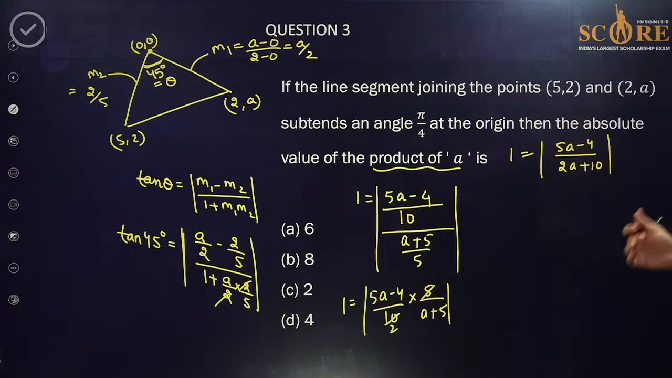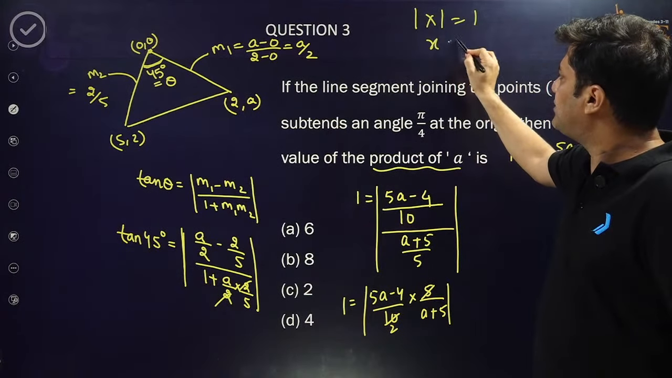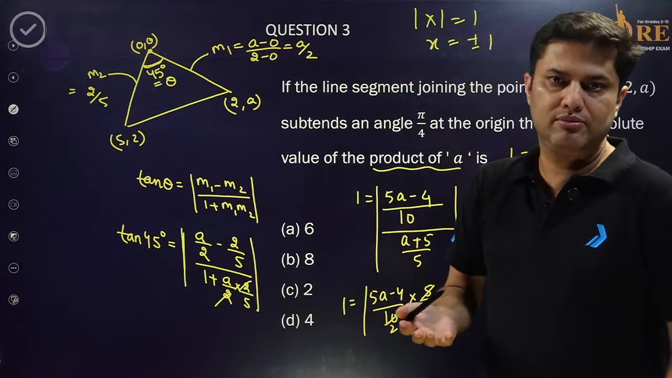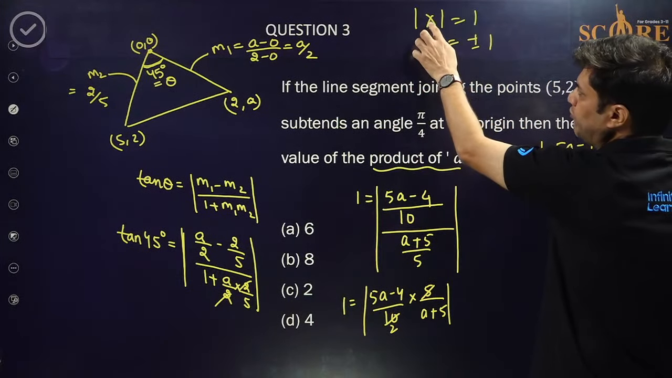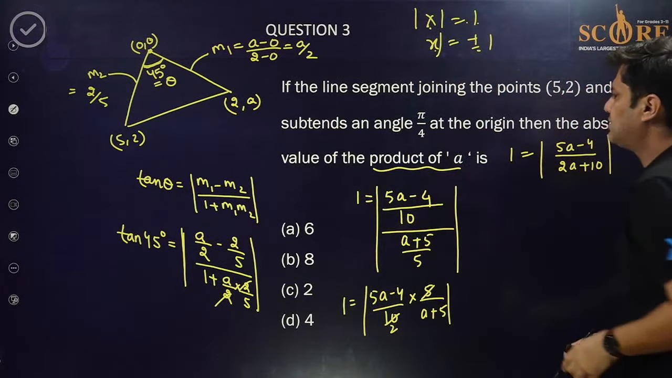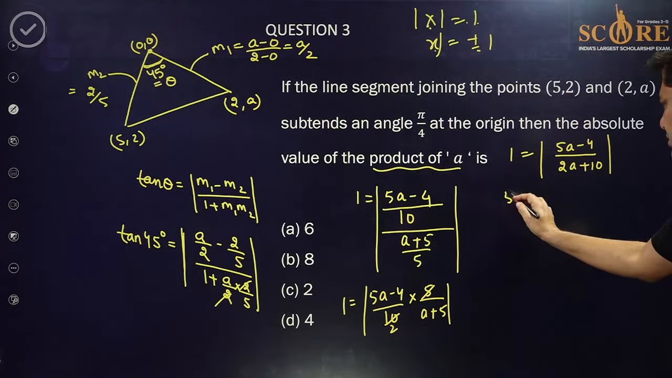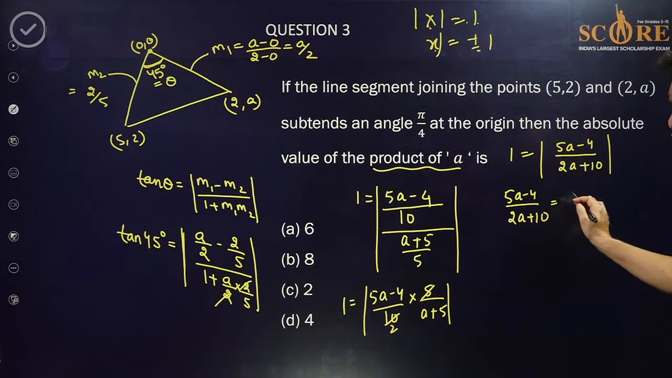Yes. Now, if you remove mod, you know that if mod x is 1, then x is equal to plus minus 1. Mod x is 1, the value is 1, 1 ka mod is also 1, minus 1 ka mod is also 1. So if you remove mod, you get plus minus. So just apply the same concept. 5a minus 4 upon 2a plus 10 is equal to either 1 or minus 1. So let's solve 1 wali equation, then minus 1 wali equation.